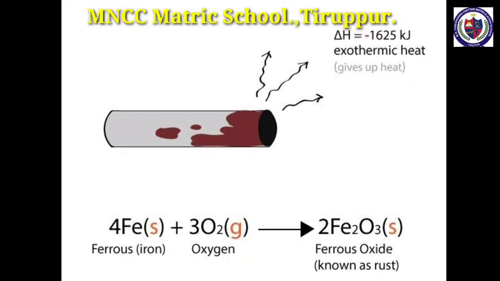Number 5. Rusting. The process of conversion of iron into its hydrated form of oxide in the presence of air and moisture is called rusting. Rust is hydrated ferric oxide. Fe plus oxygen gives Fe2O3, that is ferric oxide. It is known as rust.